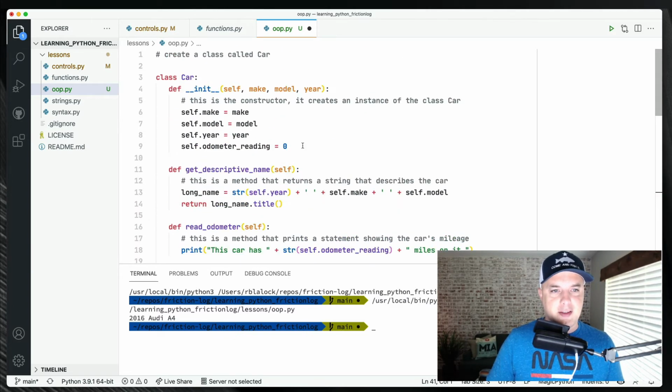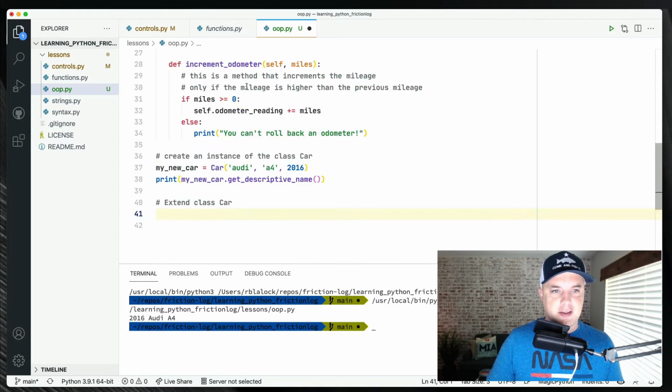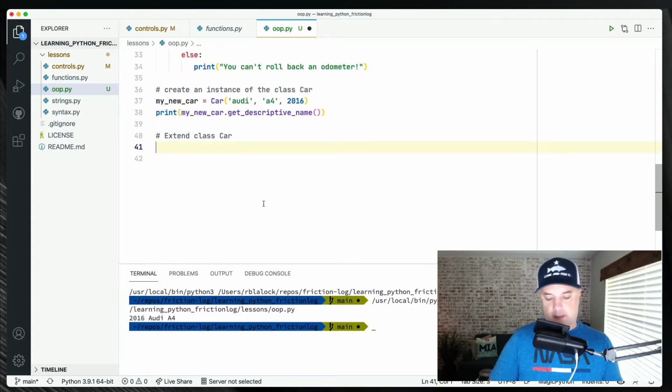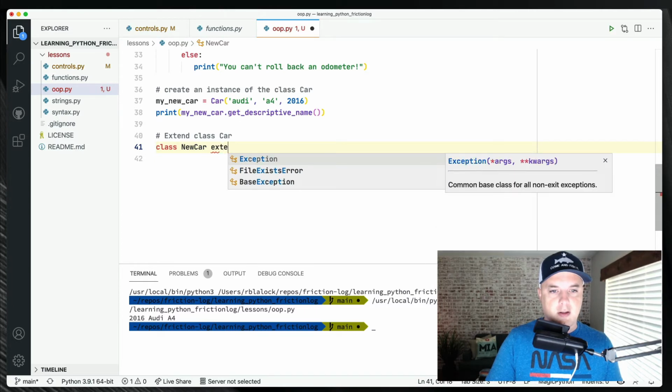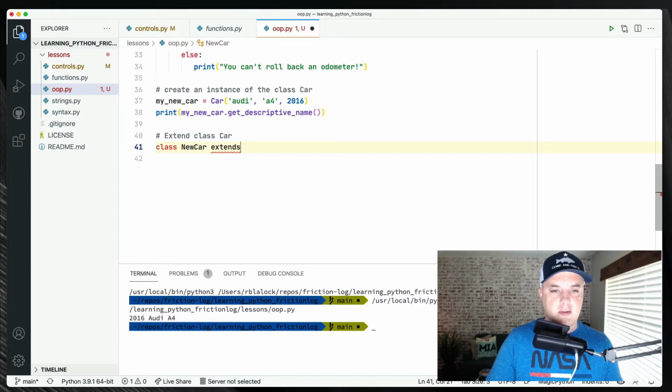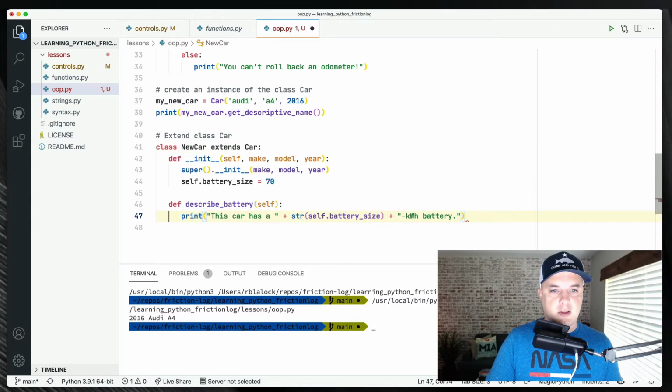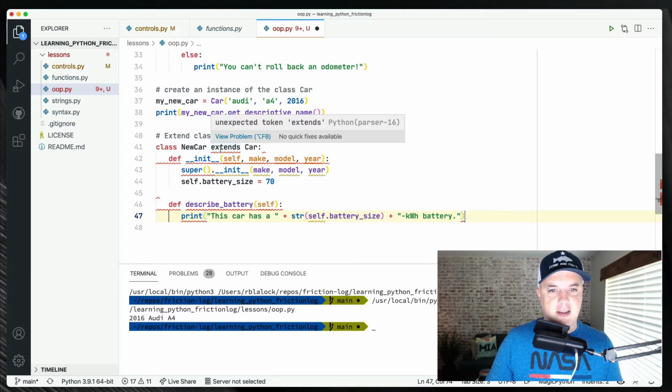So how do we define this here? Class car extends. Let's just try it. Class car. No, new car extends. No, extends car. Well, it just wrote a bunch of stuff out. Okay, clearly extends is not the... How do you extend?